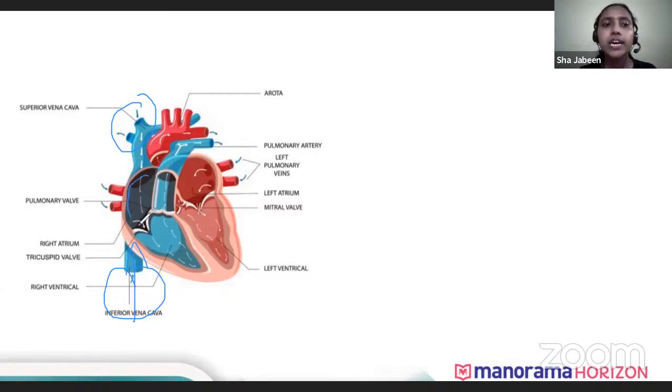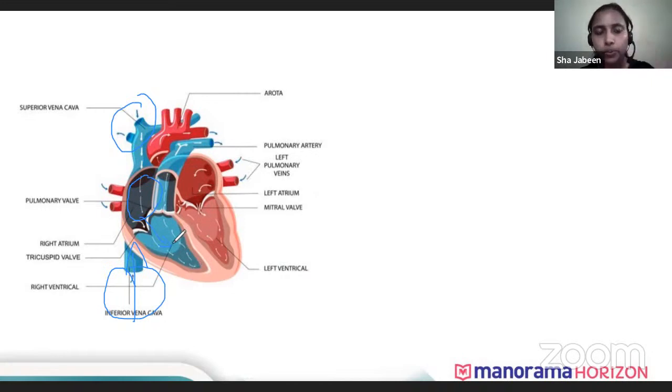The impure blood reaches the right atrium. After reaching the right atrium, when the right atrium fills, the valves open and the blood goes to the right ventricle. The impure blood that comes to the right atrium, we call deoxygenated blood.